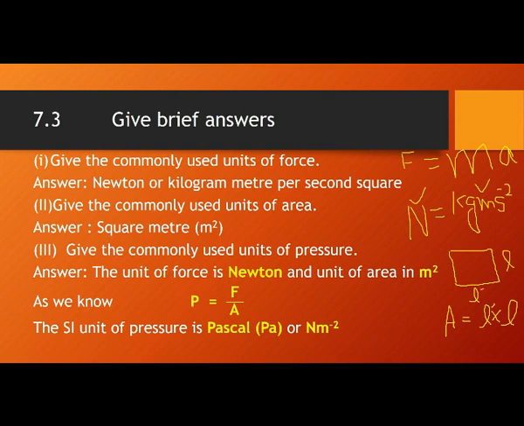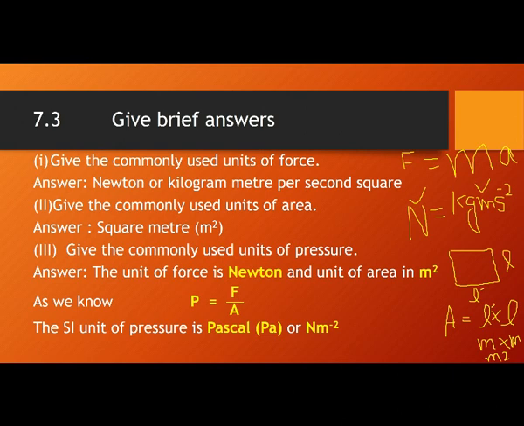So area is two-dimensional, which means two quantities are involved. This is measured in meters, and this is also in meters. So the answer is meter square. The unit of area is meter square. I hope you understand my little explanation.